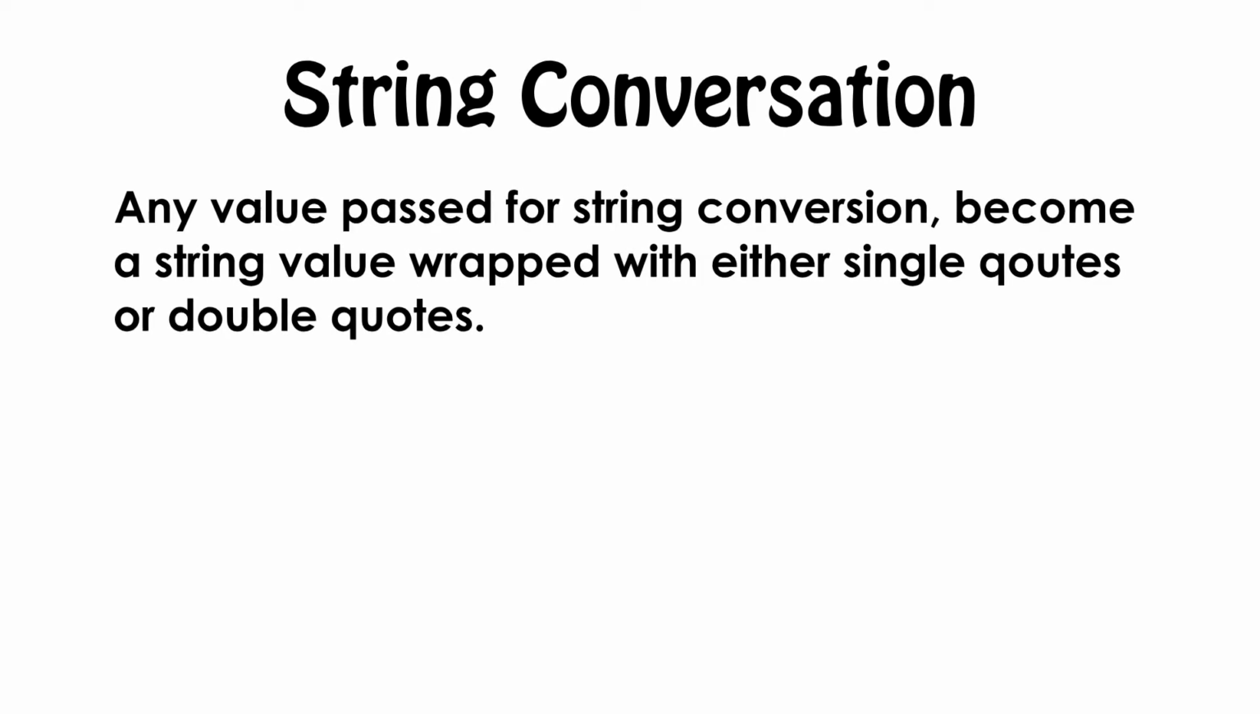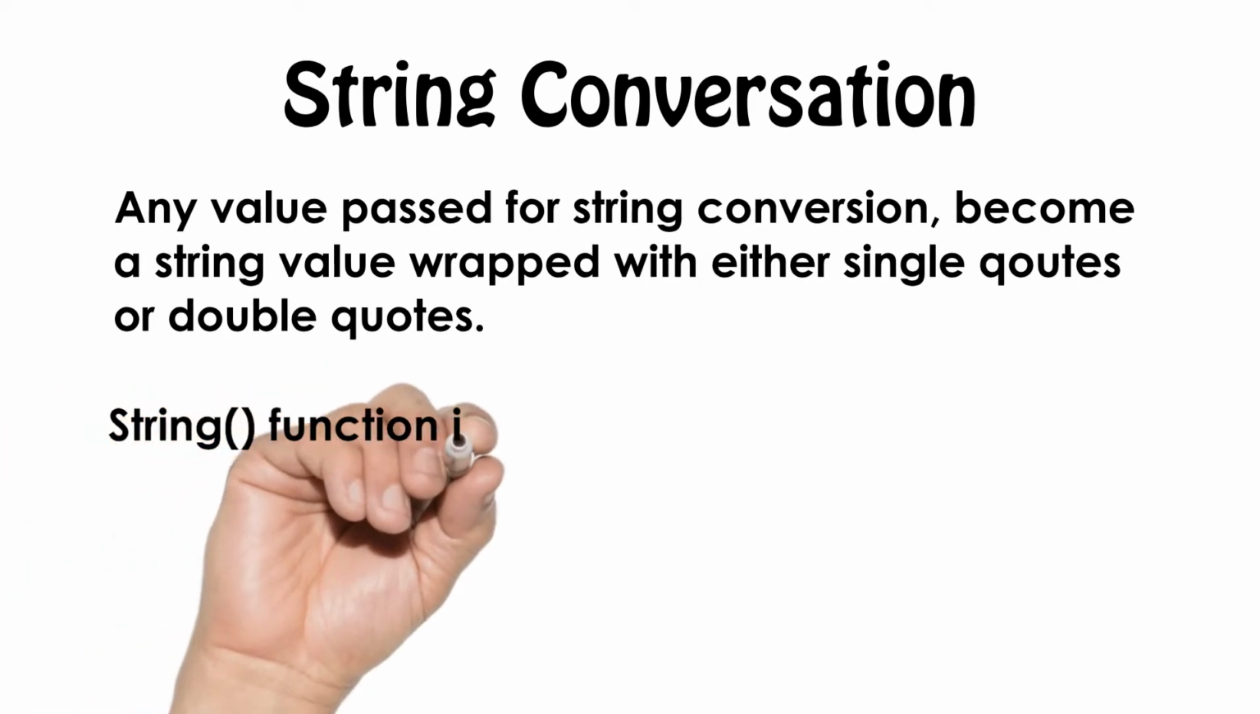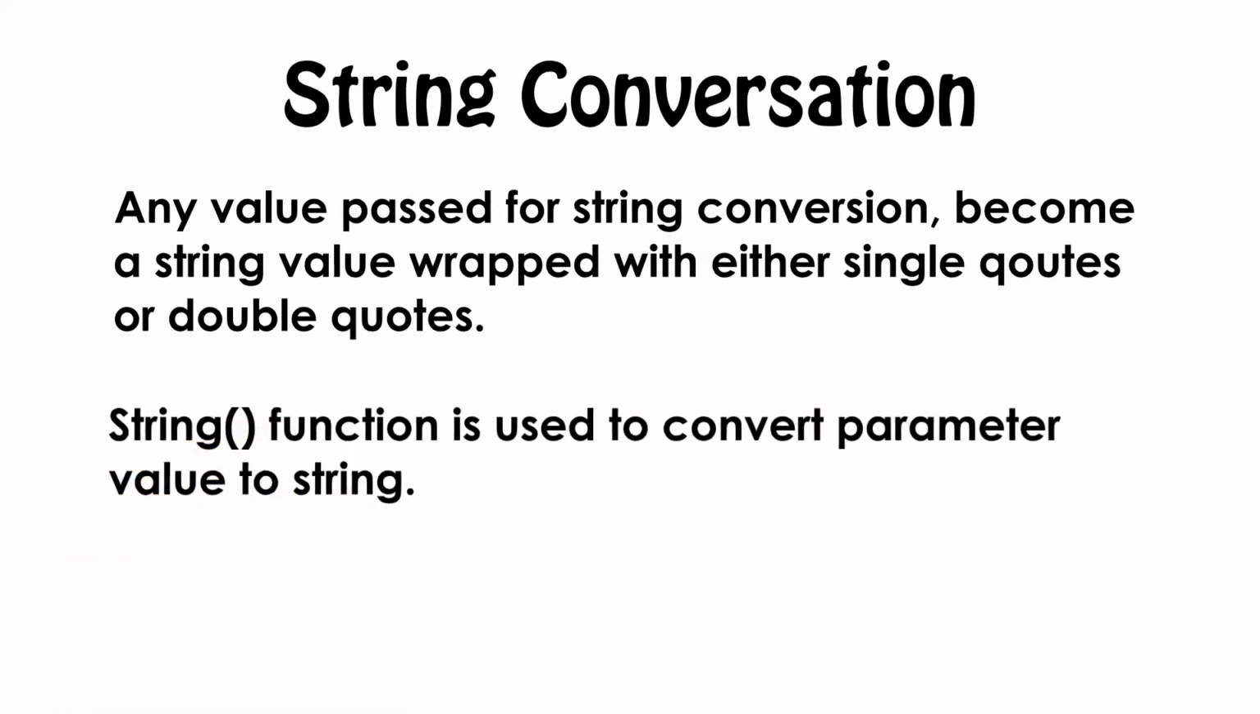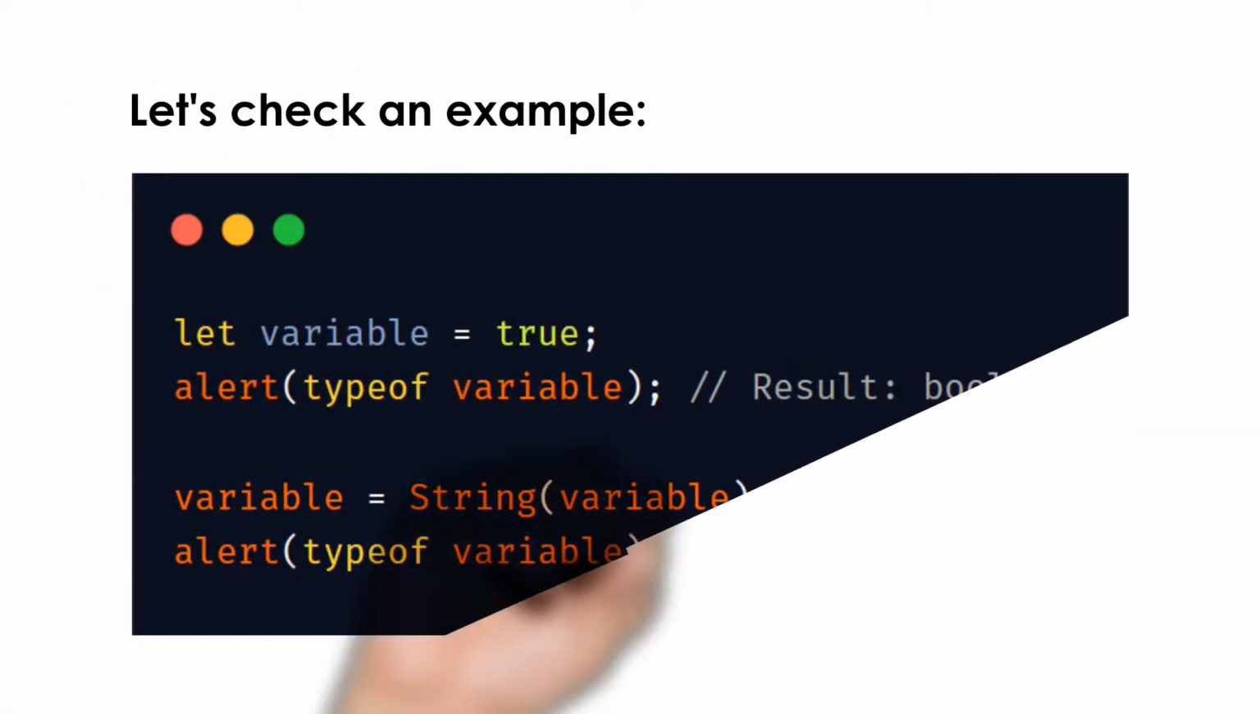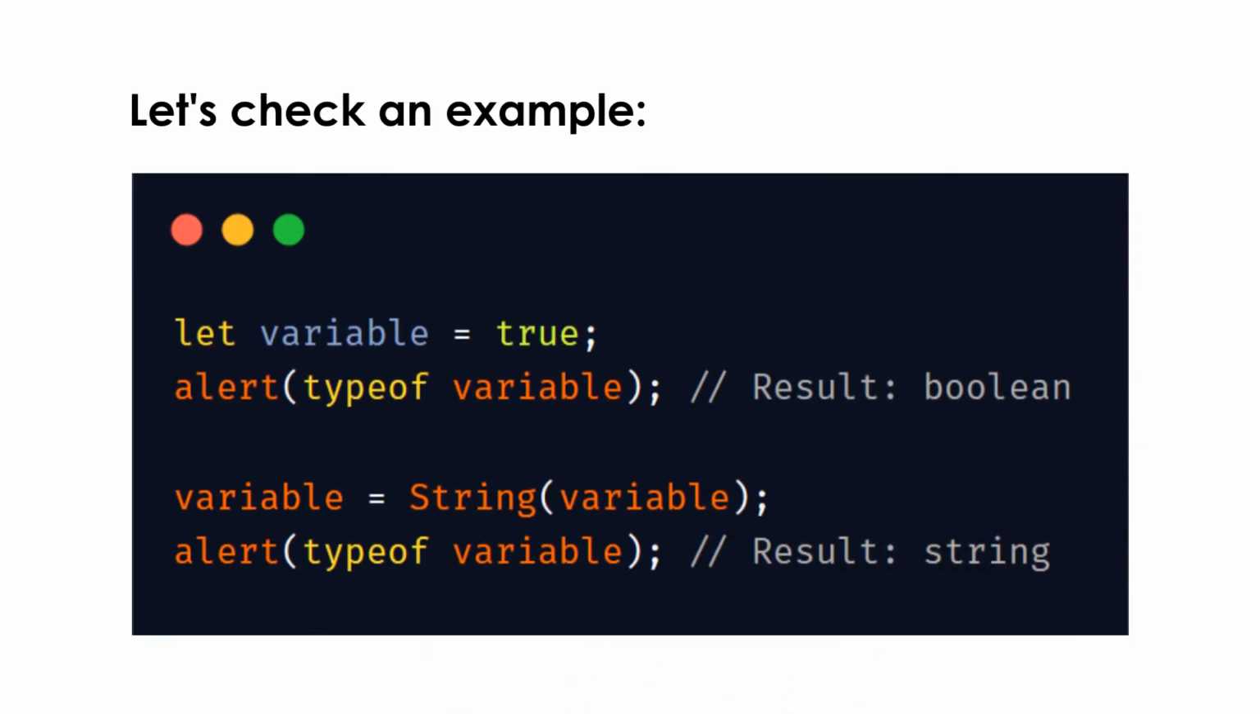To convert a value to a string, the String function is used. Let's see an example. First, we have created a boolean variable and checked the type of that variable. We got boolean as a result. Now we convert it to a string with the String function and check the type of that value. We got string as a result. So this was the manual conversion.